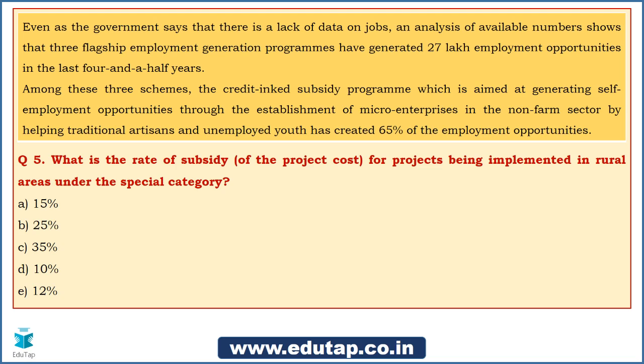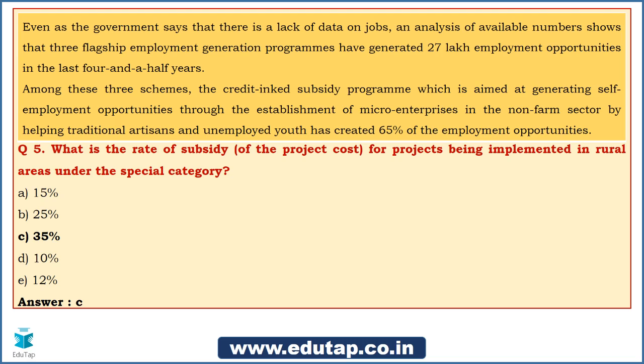So friends, come up with your answers. Let me see. Okay, the answers have started. Yes, Nikki says revision is the key. Exactly, Nikki, you're absolutely right. Dhruv says answer is D. Okay, 10%, Dhruv. Okay, fine. Usha says B, 25%, fine. Shivaji comes up with 35%. Okay, yes, we do have an option like that. Saranya says C. Shalu Bansal says again 35. So friends, you need to tell me the answer again. Guys, you can just attempt here. Okay, Simran 15, again 25, okay, C, don't know, okay, very honest, I guess. Okay, Nikki says she would skip, okay, fine, skipping is also an option. So let us just go directly to the answer, guys.